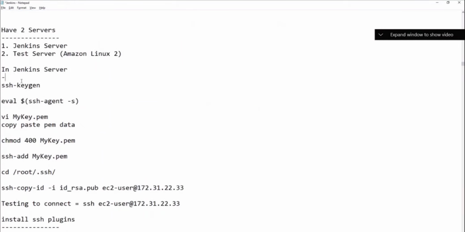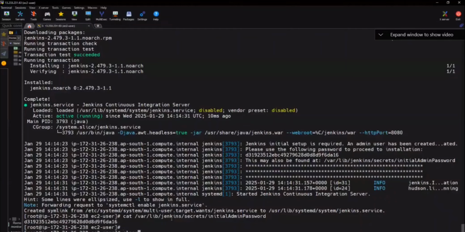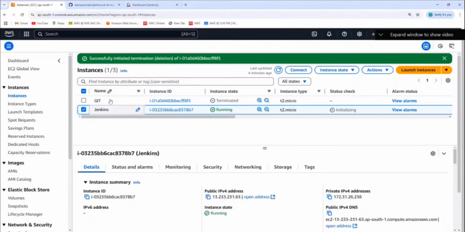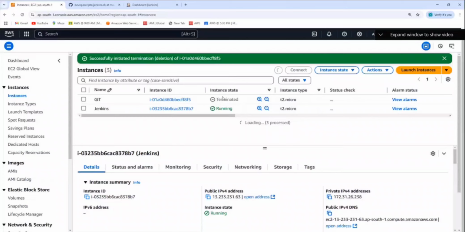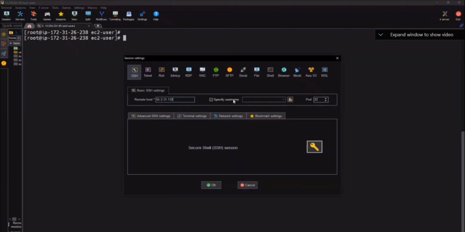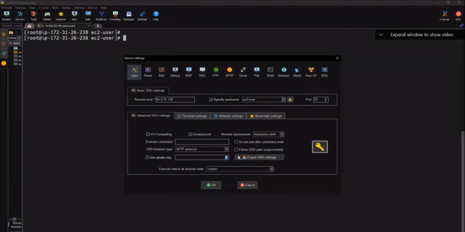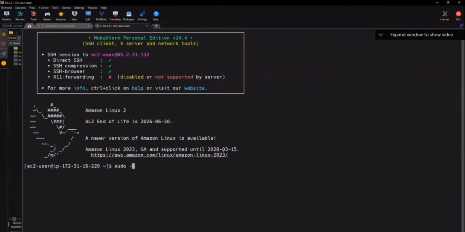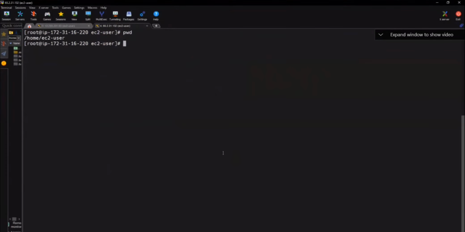So in the Jenkins server, what do we need to do? ssh-keygen. Let's go here and do the ssh-keygen. Okay, meanwhile, should I log into the second machine also? What we do? sudo -i. Where am I? In the home directory.